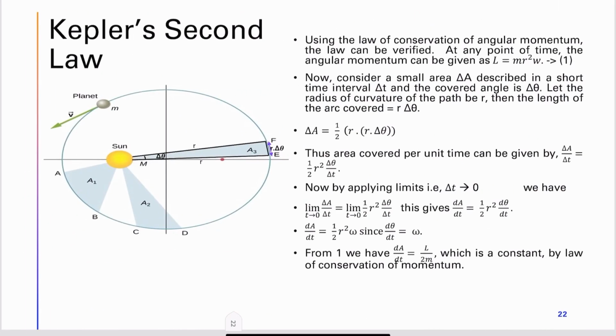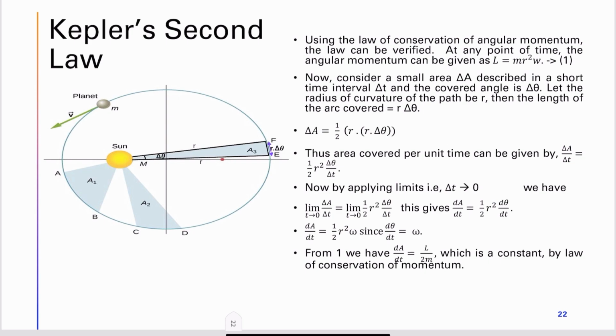Now let us try to prove the second law, Kepler's second law. Using the law of conservation of angular momentum, we can verify Kepler's second law. At any point of time, angular momentum can be given as m r square into omega. So our angular momentum is nothing but the product of linear momentum into the position vector. Here it can also be written as m r square into omega.